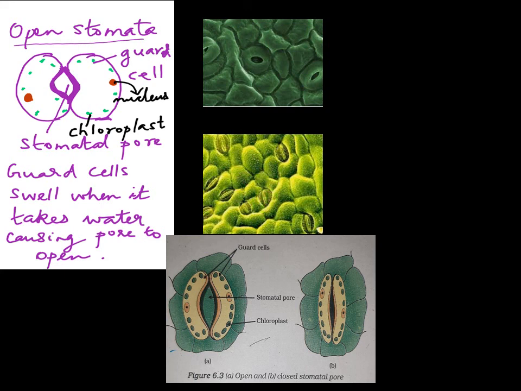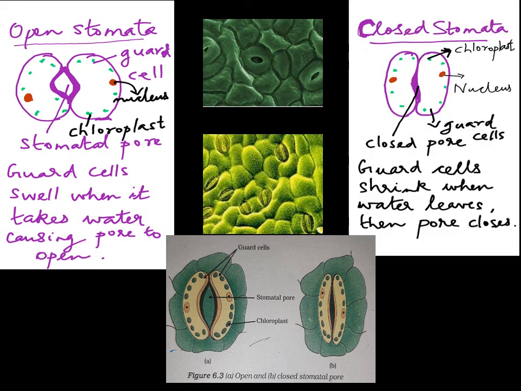So this is an open stomata. You can see the two guard cells. In the structure of the stomata, you can see the green color spots here. They are the chloroplasts. Each guard cell will have one nucleus. So this is the stomatal pore. Guard cells will swell when they take in water, causing the pore to open.